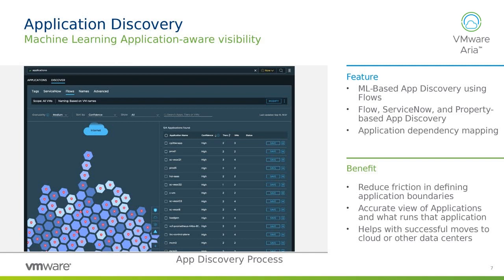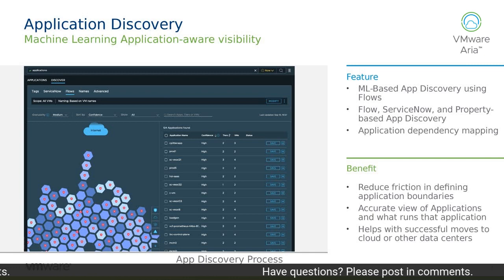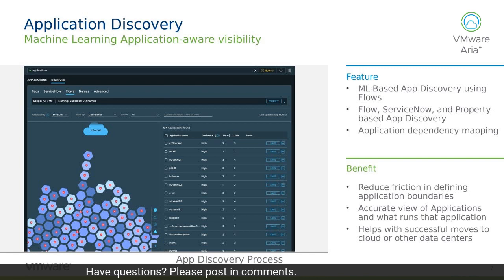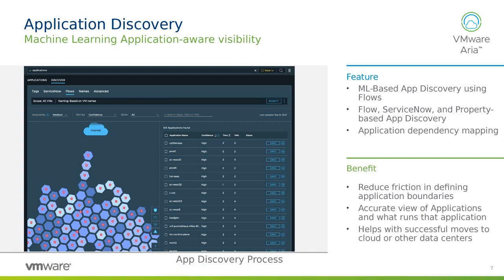So I'll dive in here and we'll focus on the various methods that we can utilize VMware Aria Operations for Networks to discover those applications. One of the ones I'm going to focus on, from a key perspective, is the machine learning flow-based application discovery, which is an automated method that really simplifies understanding those dependencies and discovering those applications.